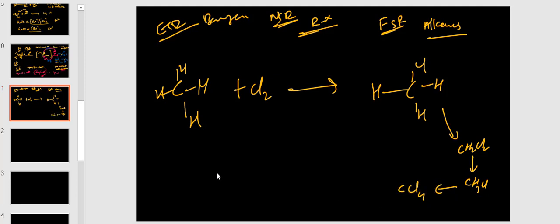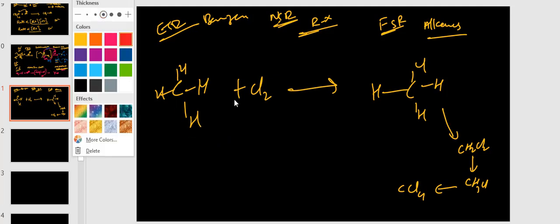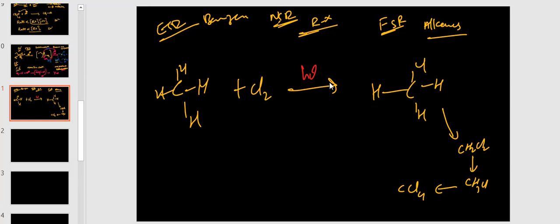This is forming. How is it forming? So, the mechanism. It takes place in the presence of light. First of all, I am writing the chlorine mechanism. Homolytic cleavage of chlorine takes place: chlorine radical plus chlorine radical.